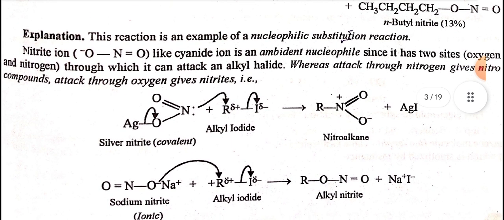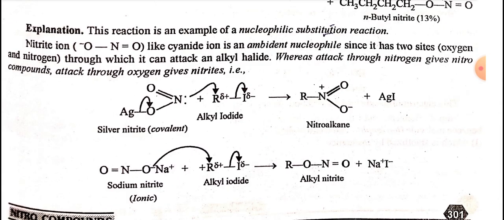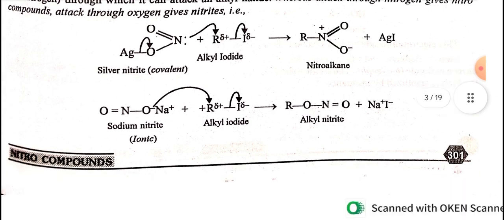Explanation: this reaction is an example of a nucleophilic substitution reaction. Nitrite ion, like cyanide ion, is an ambident nucleophile since it has two sites, oxygen and nitrogen, through which it can attack the alkyl halide. Whereas attack through nitrogen gives nitro compounds, attack through oxygen gives nitrites. Likewise, silver nitrite with alkyl halide gives nitroalkane, and sodium nitrite with alkyl halide gives alkyl nitrite.